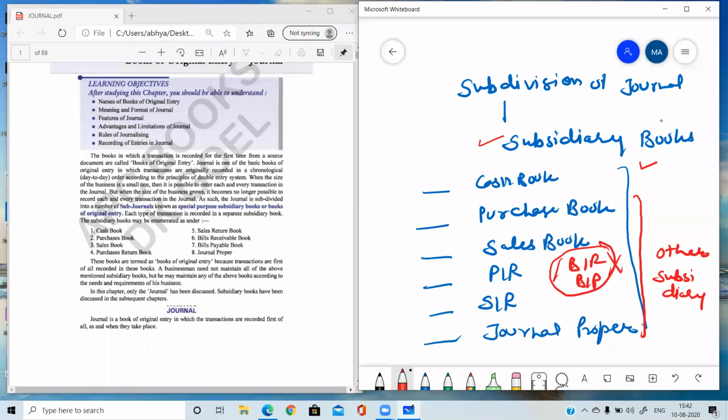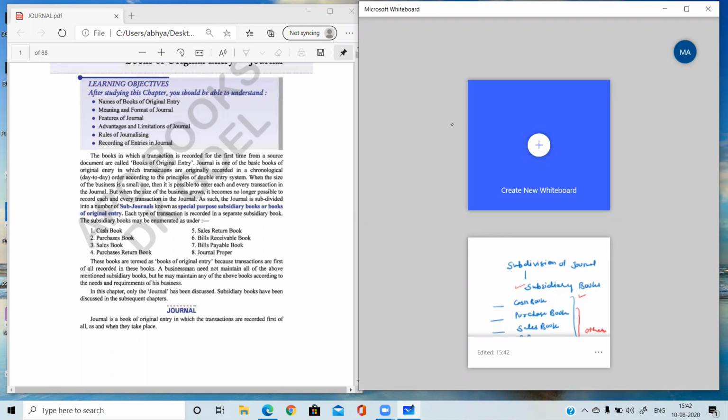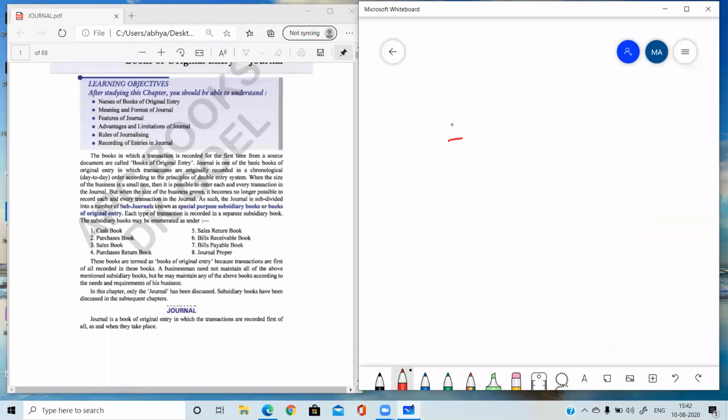So in this chapter, we will be preparing only journal. In further chapters, we will be learning how to prepare all these books. So here we will be talking only about the journal, not the other subsidiary books. So what is a journal? Journal is a book of entry. You can see from here, it is written.